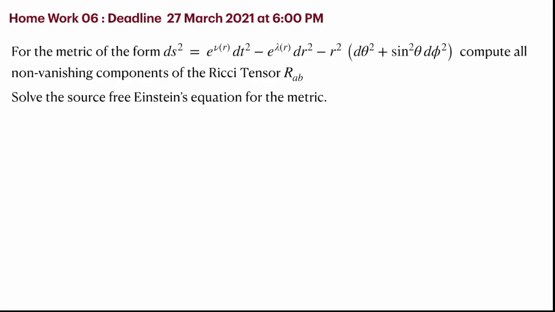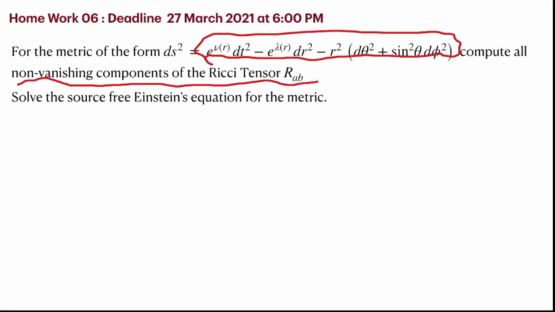Now is the homework part. The deadline is 27th March 2021 at 6 p.m. You should submit this on VLOG. The form of the metric is given here, which is what we have used in calculating the Riemann tensor. So you will have to compute all the non-vanishing components of the Ricci tensor R_AB, solve the source-free Einstein's equation and obtain the metric. This is going to be the exercise, basically working through the Schwarzschild solution. Some portion I have left out, but it can be easily done by carefully going through the algebra.